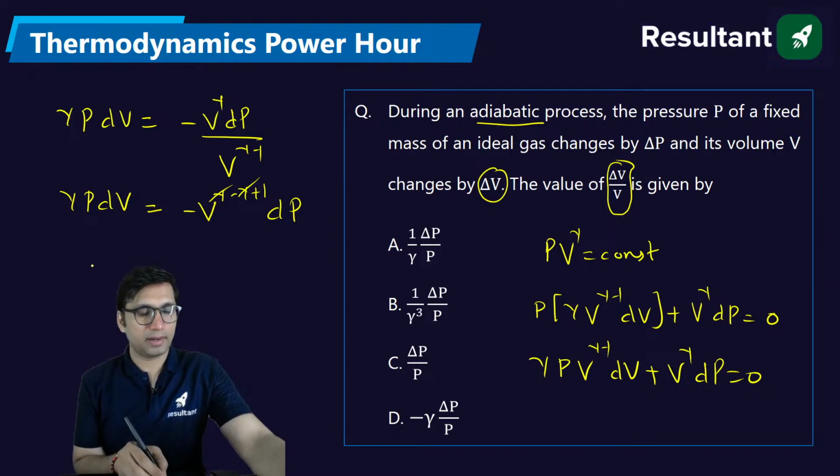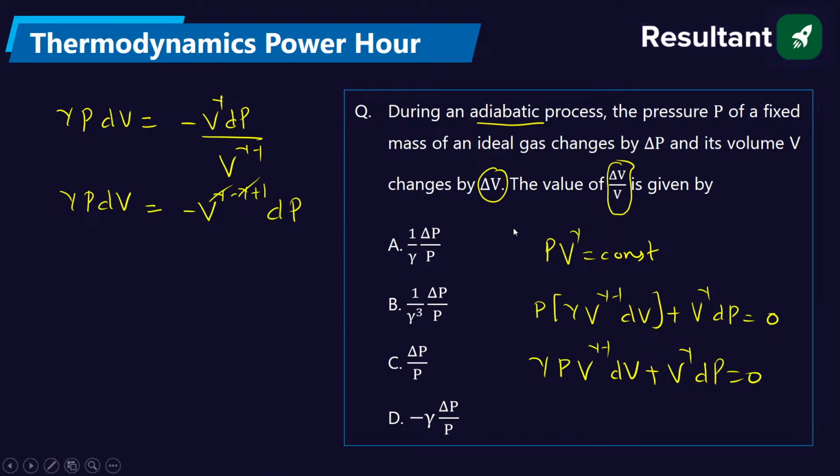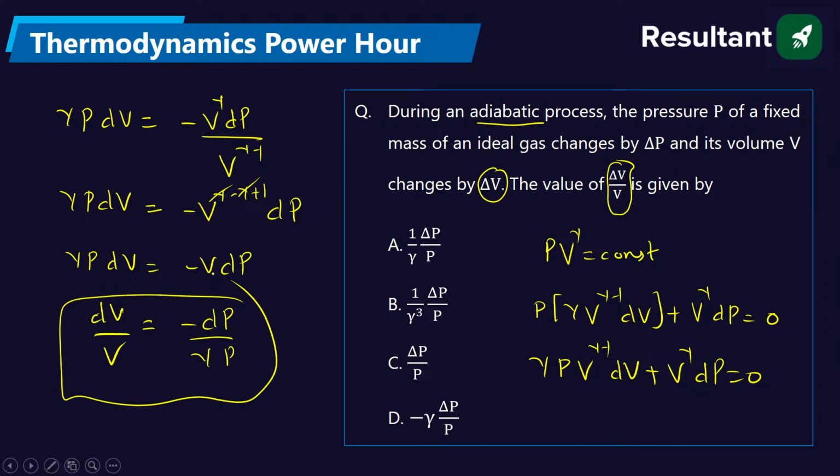So this will be gamma into P dV is equal to minus V dP. Solving this, you want dV by V in this case, right? So dV by V will come out to be minus dP by gamma P. Are you all getting this? Clear to everyone?